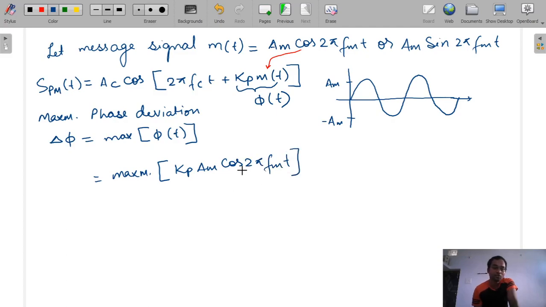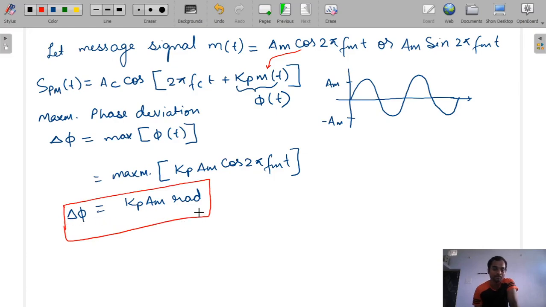So what is the maximum value of cos 2 pi fm t? That is plus 1. So the maximum value of this term will be kp Am, and this delta phi will be in the unit radian. Okay. So this is our delta phi, that is maximum phase deviation, equal to kp Am radian.